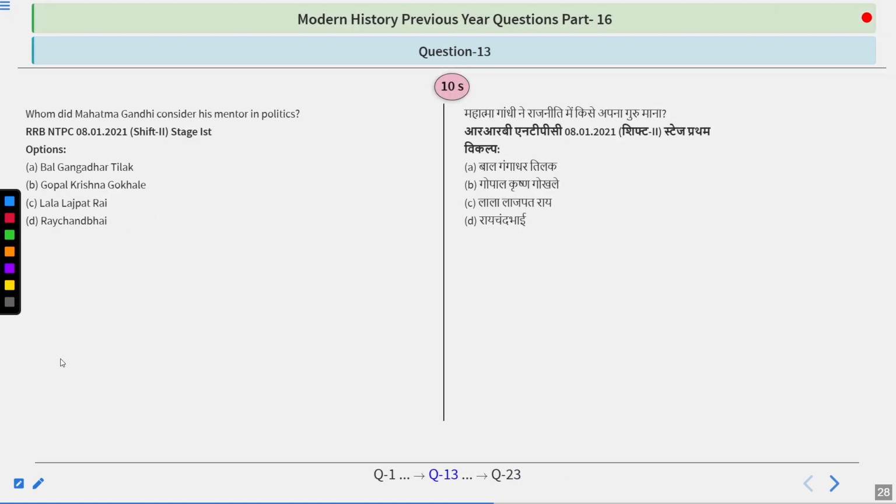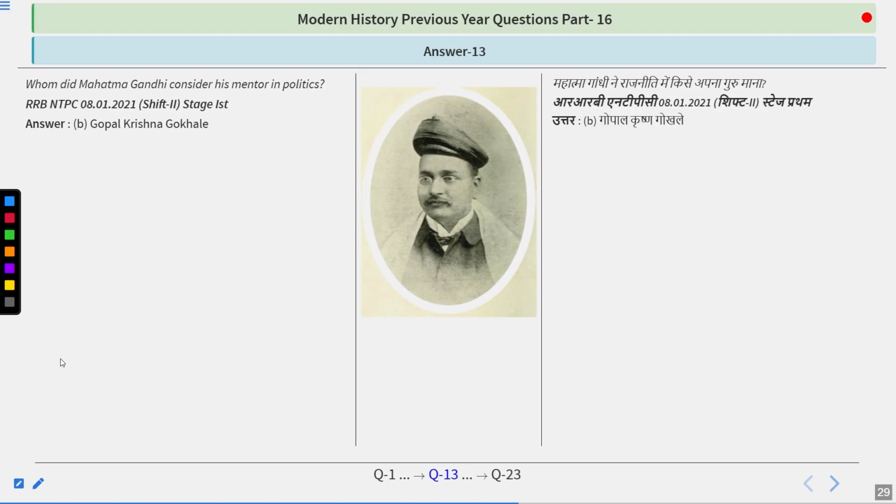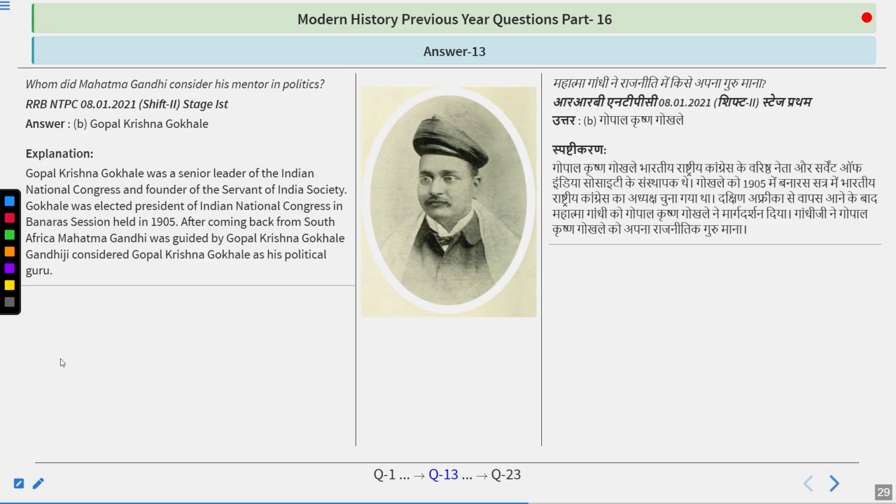Whom did Mahatma Gandhi consider his mentor in politics? Bal Gangadhar Tilak, Gopal Krishna Gokhale, Lala Lajpat Rai, or Raychandbhai? Think about it. So I guess the answer you are thinking is right because the answer is Gopal Krishna Gokhale.